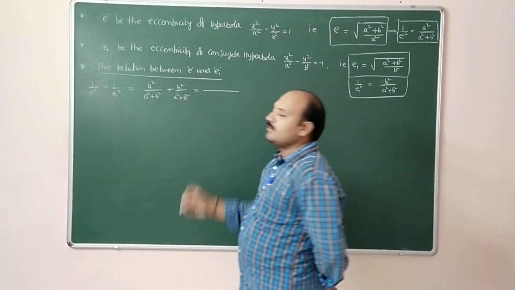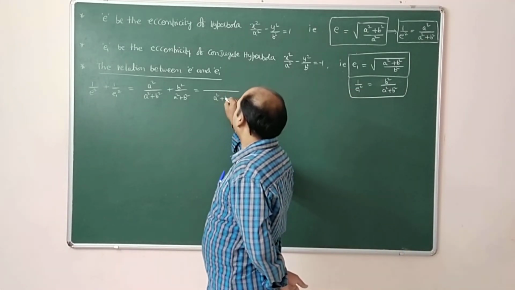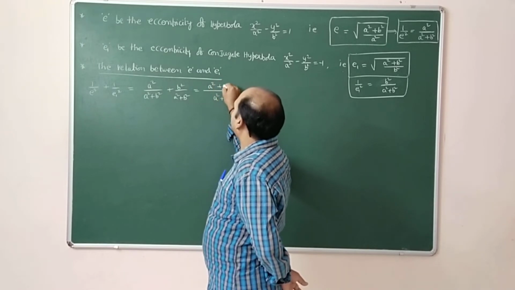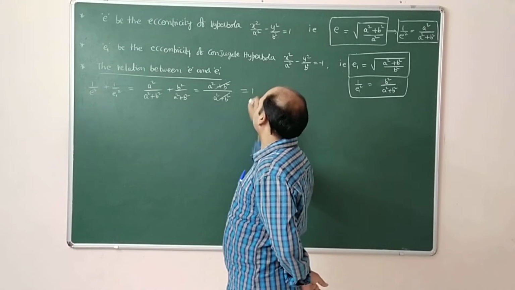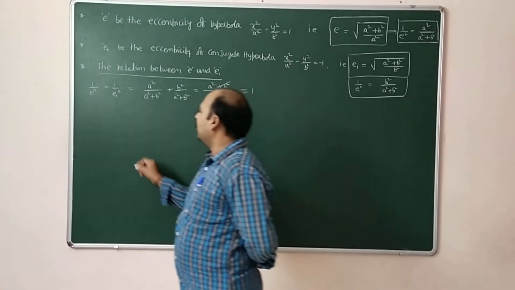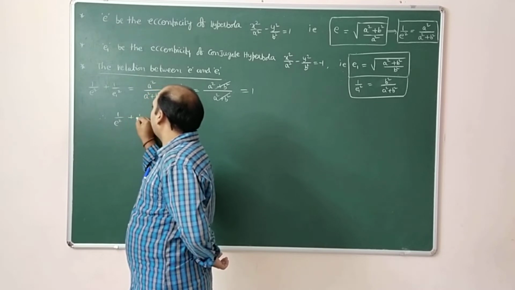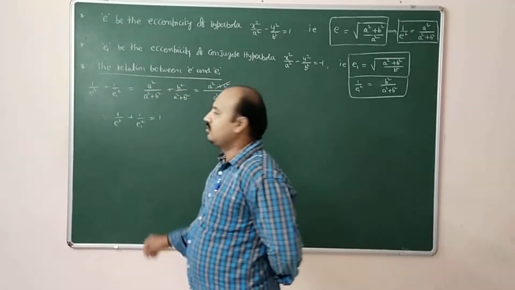Now take LCM a square plus b square. Whenever denominators are the same, you can add the numerators. So a square plus b square by a square plus b square gets cancelled, which is equal to 1. Therefore, 1 by e square plus 1 by e1 square is equal to 1.